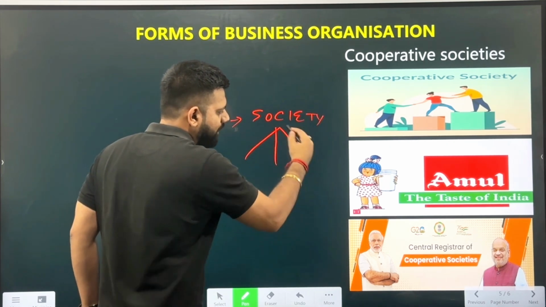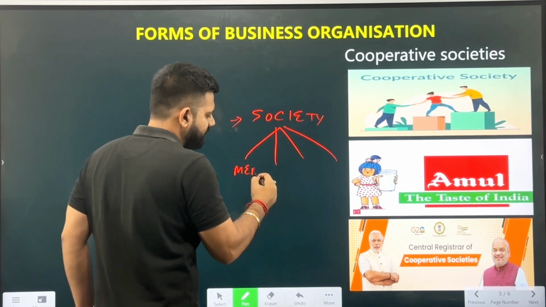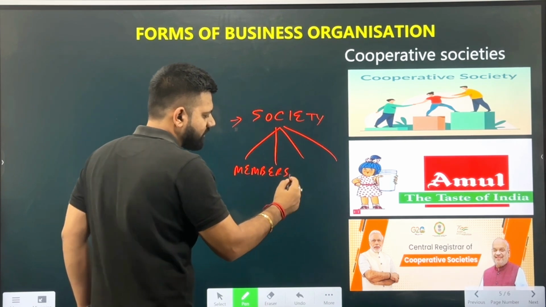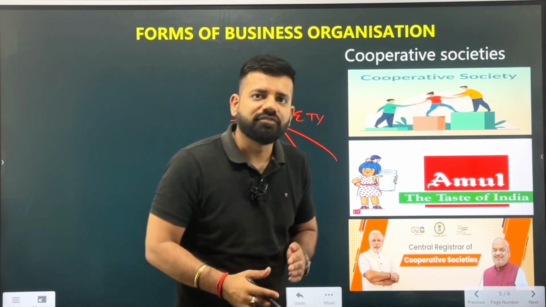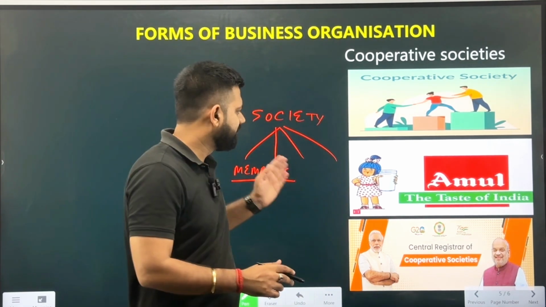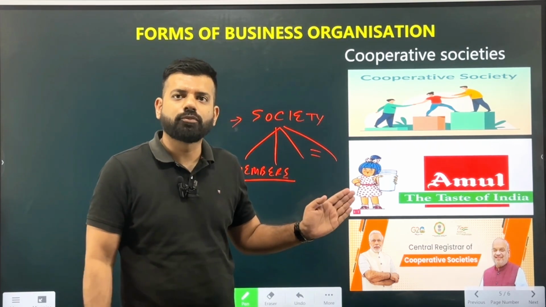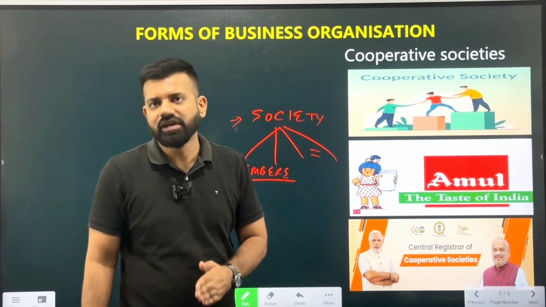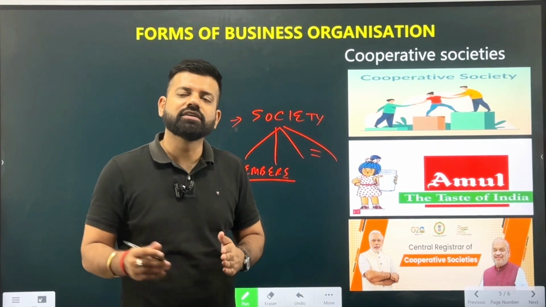There are different members who are working for the benefit of the society, and they distribute the profits in equal ratios. Also over here the members have voting rights, that is, they can vote on what the cooperative society should look for and how it can benefit the members of the society.